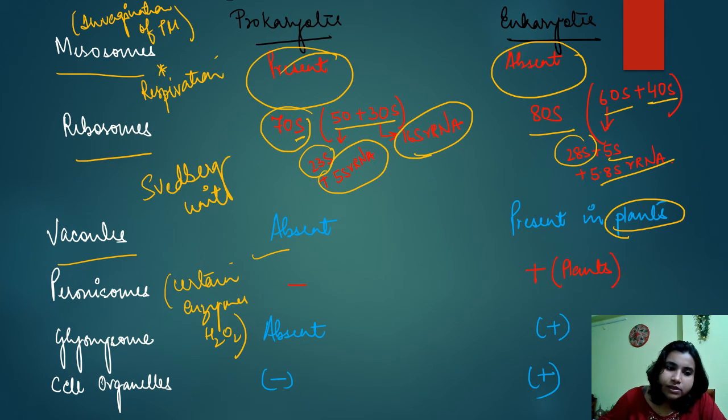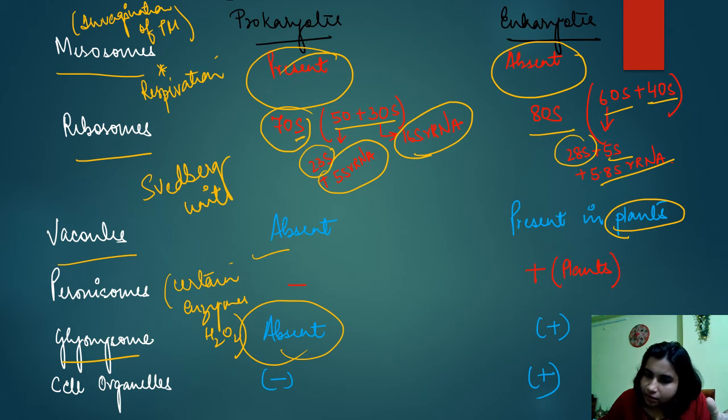Coming to glyoxysome. Glyoxysome is absent in animals. It is present in eukaryotes. Coming to cellular organelles, prokaryotes do not have any kind of cellular organelle. Cellular organelles are present in eukaryotes, right?